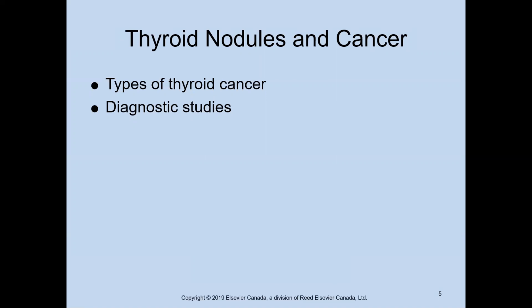So let's talk about thyroid nodules and thyroid cancer for a sec. When we feel a thyroid nodule, that's a palpable deformity in the thyroid gland, and it can be either benign or malignant. Luckily, more than 95% of all thyroid nodules are benign, and your risk for developing these increases with age. When you have those benign nodules, they're typically not dangerous, but the problem is as they grow larger and larger, they can compress your trachea if they become too large. So they need to be assessed and evaluated every year.